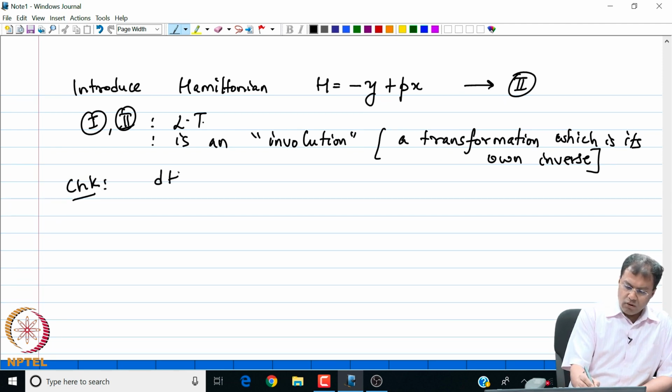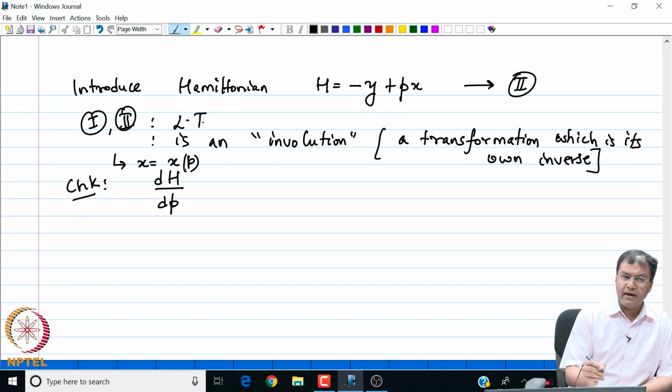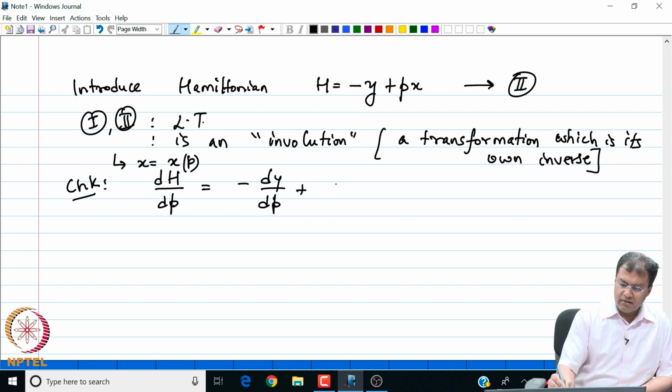Note that del H del p by definition of H. Note that my x is a function of p. So, it is p which is the independent variable now in this new variable system p comma H, right. So, my del H del p by definition of H is negative del y del p plus x plus p del x del p, right.